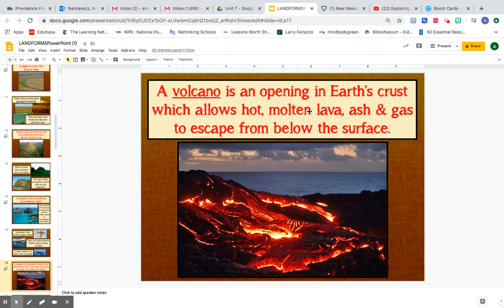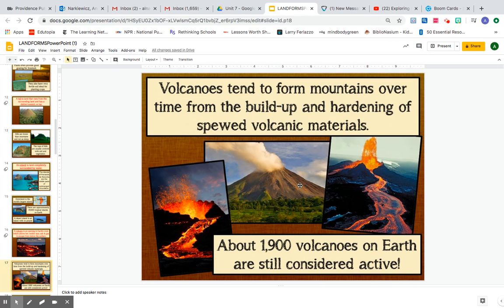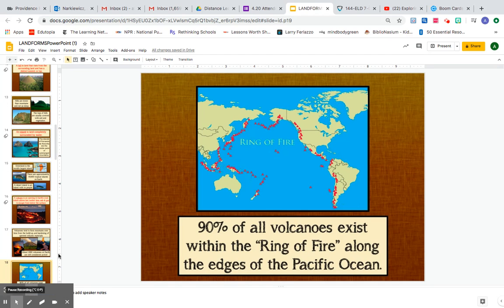A volcano is an opening in Earth's crust, so there's lava. This is all lava and ash and gas, and the lava comes out. They tend to form over mountains, and there are about 1,900 volcanoes on Earth that are still considered active. These are all examples of volcanoes exploding. 90% of all volcanoes exist in what we call the Ring of Fire, the edges of the Pacific Ocean.